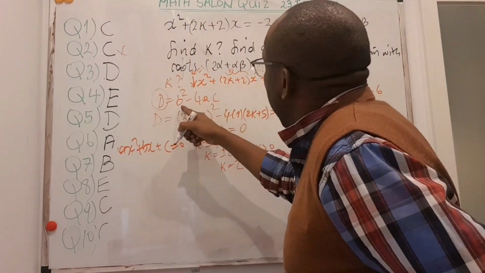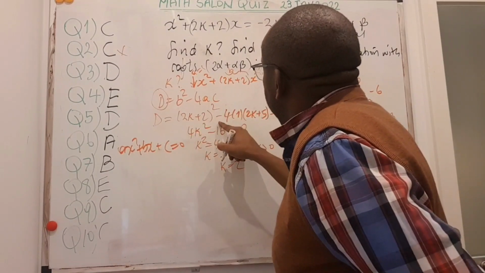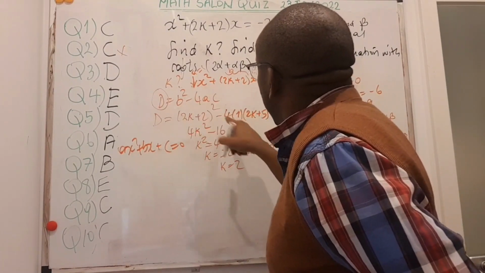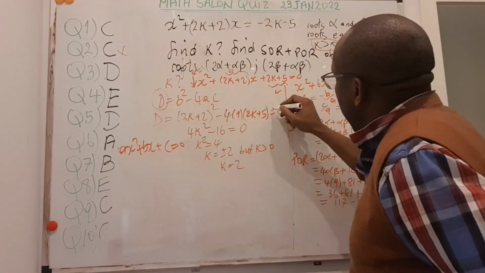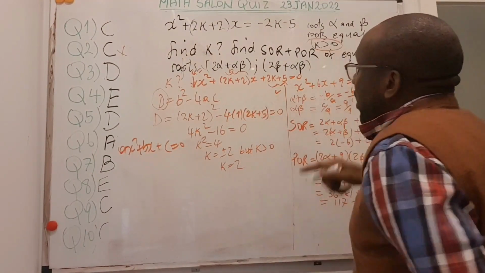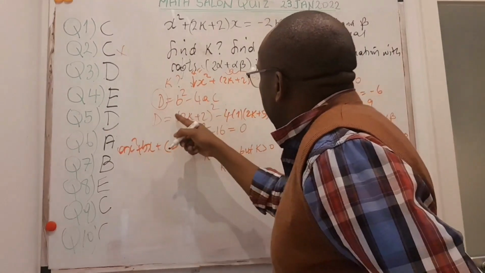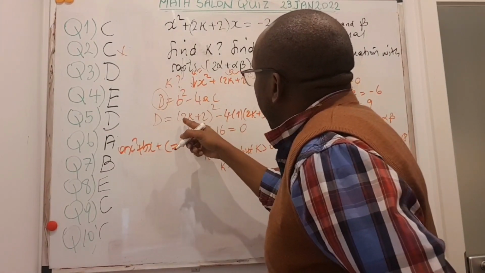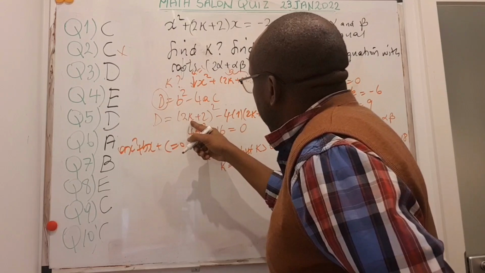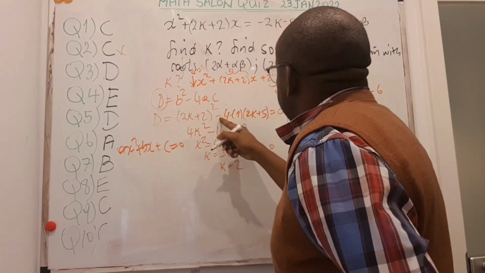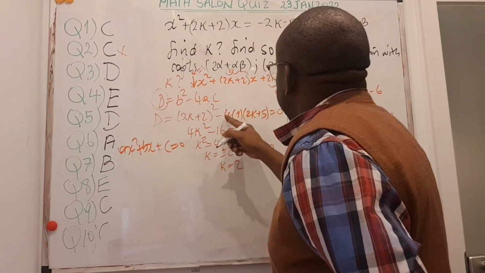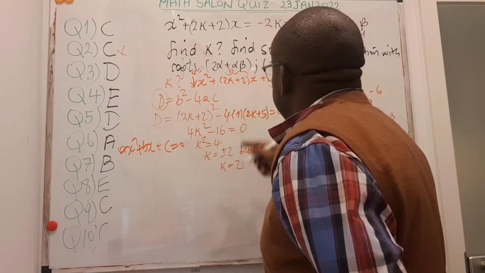So if that is true, I have b squared, this b here squared, minus 4 times a, which is 1, times c, which is here 2k plus 5. And this should be equal to 0 because the roots are equal. If you expand this, this is 4k squared plus 2 times 2 is 4k times 2 is 8k plus 4, minus 4 times 2, that is minus 8k, 4 times 5 is minus 20.